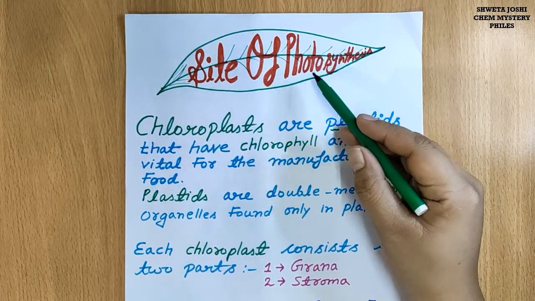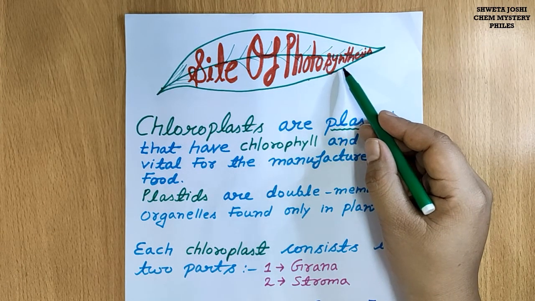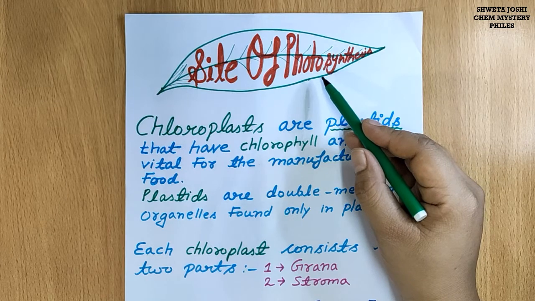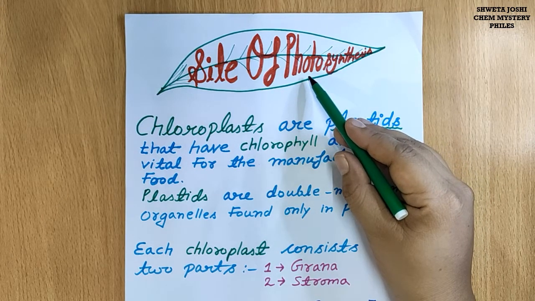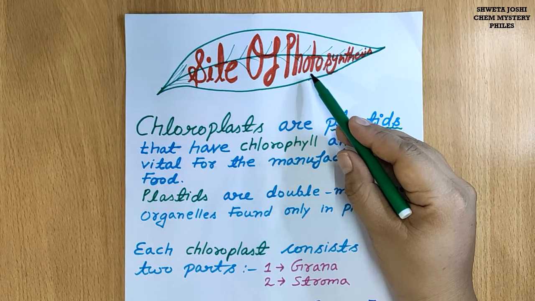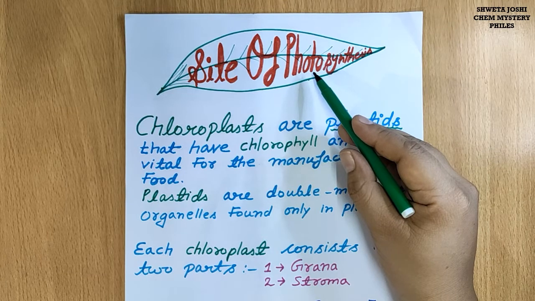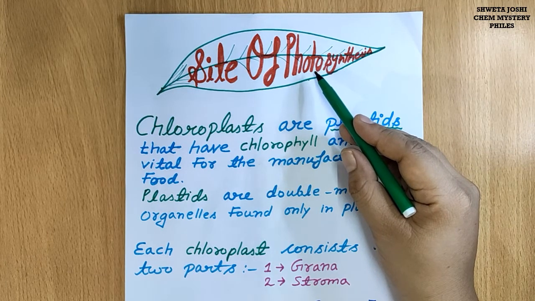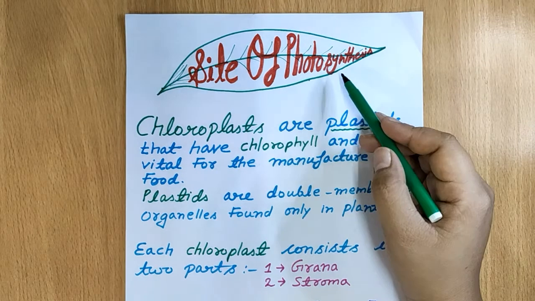As you know, photosynthesis is the process of synthesis, that is, production of food by green plants in the presence of sunlight, which is entrapped by chlorophyll, the green color pigment of the plant present in the green portion of the plant, that is leaves and sometimes stem also. In this case the raw materials are carbon dioxide and water.